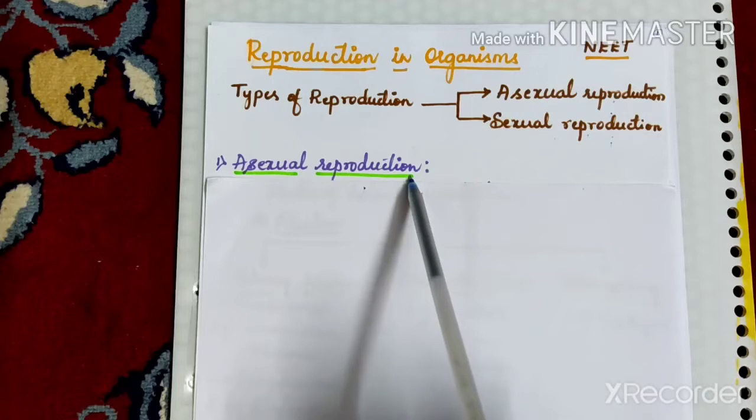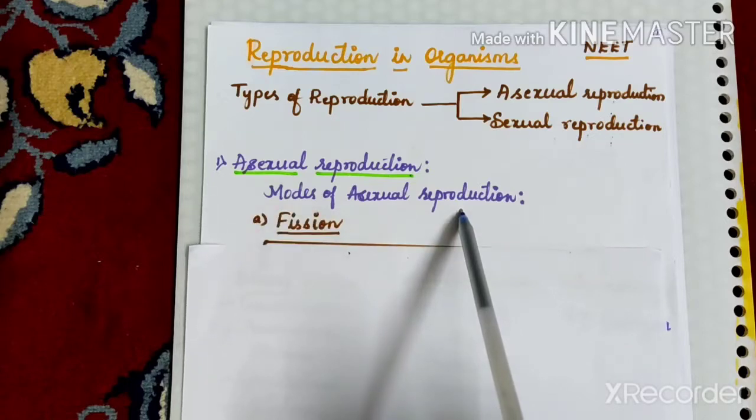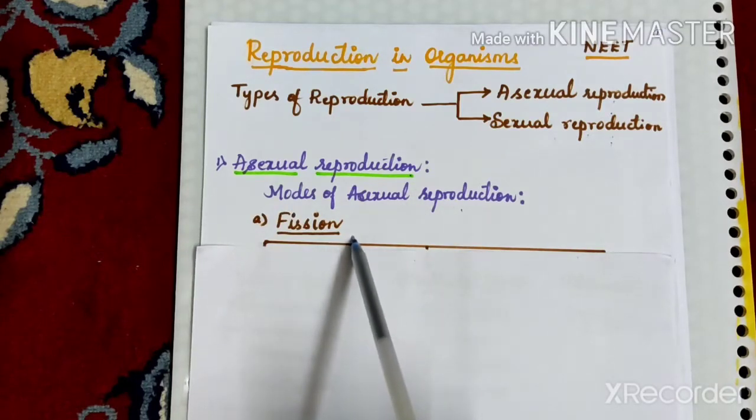Let us study the modes of asexual reproduction. There are various modes of asexual reproduction. Let us study them one by one. The first one is fission. Fission is the division of the parent body into two or more daughter individuals which are identical to the parent.